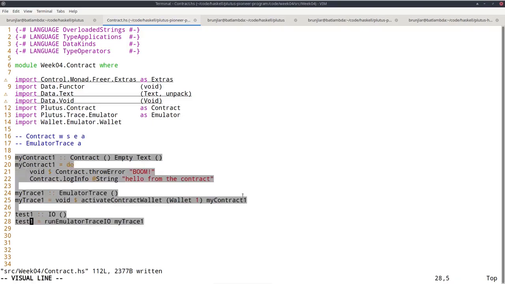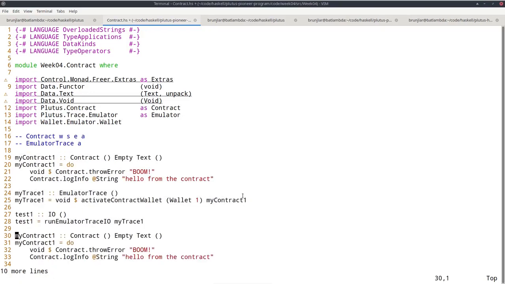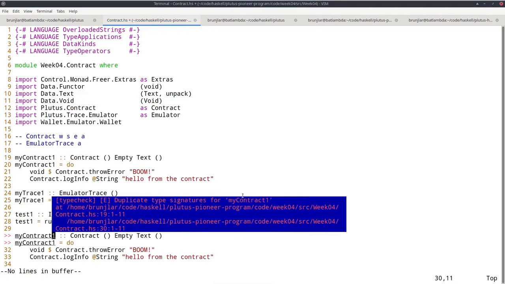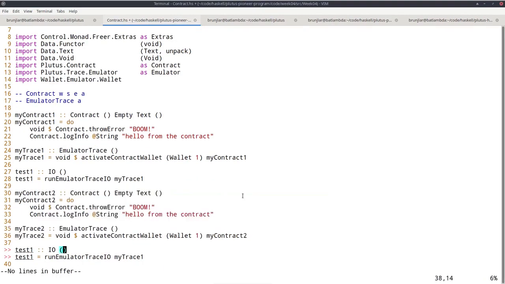So let me just copy this and call it contract 2. And let's now change the error type from text to void. Void is a Haskell type defined in data.void that has no inhabitants. There is no value of type void. This is different to unit. Unit has exactly one value, which is also called unit. Void has no value. So what does it mean to have a contract with error type void?